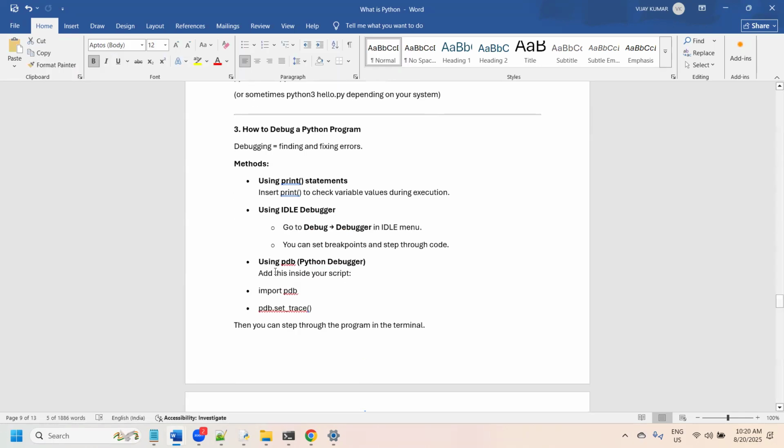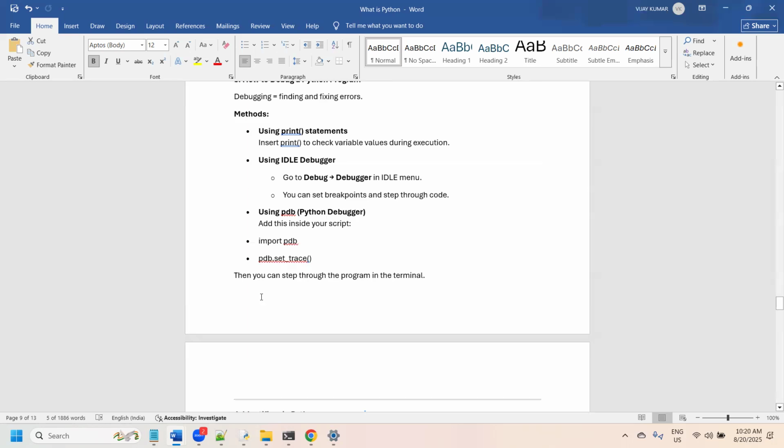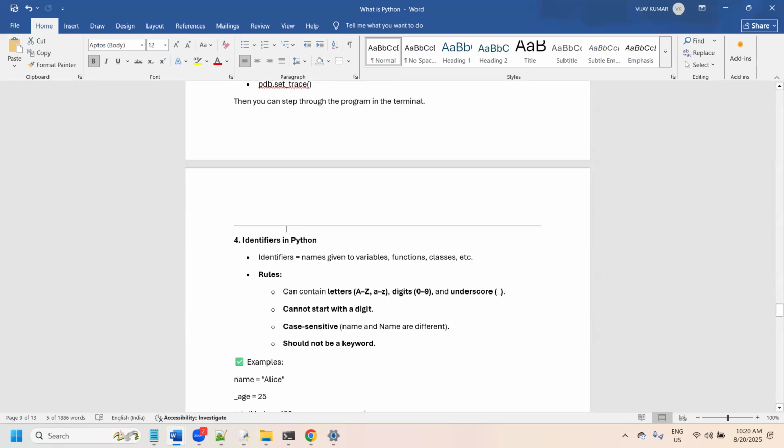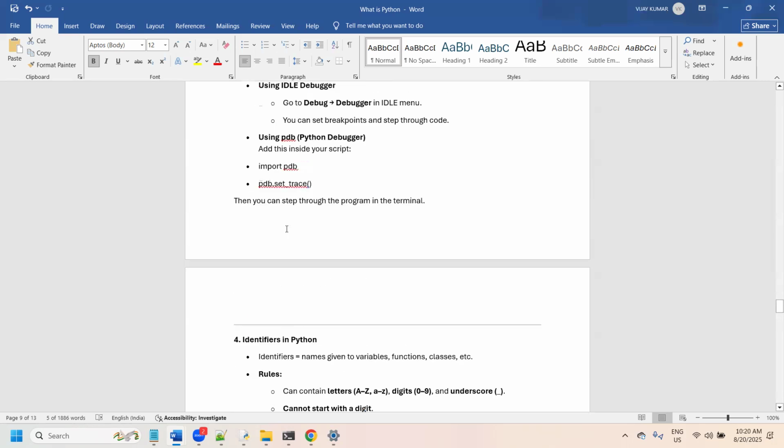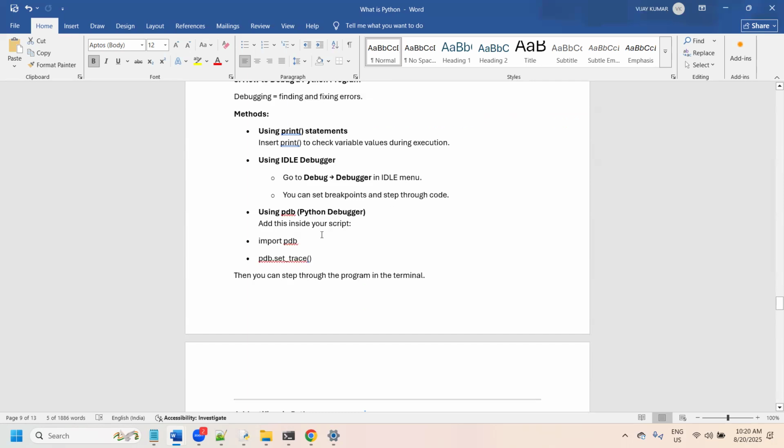Or we can also use PDB, the Python debugger, to debug the code. But you don't require all this much. Since Python is interpreted, it executes line by line, and you will come to know that. Even in future, if you are going to create a Python program for a specific activity, always write a small amount of code and execute that code.